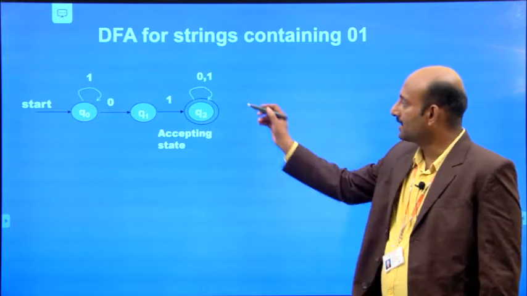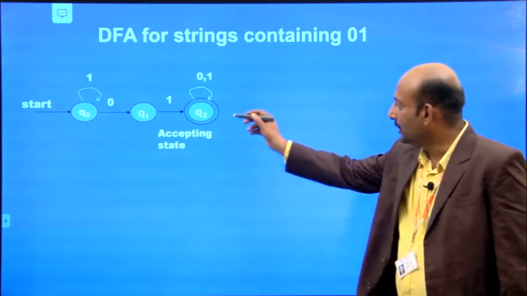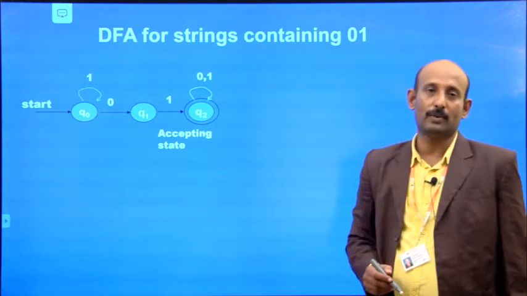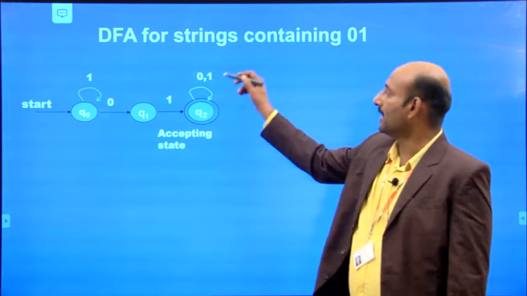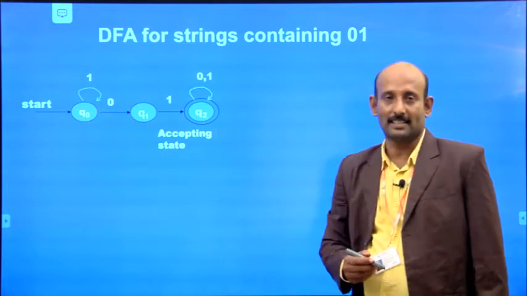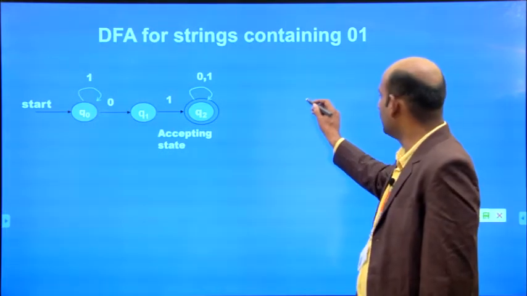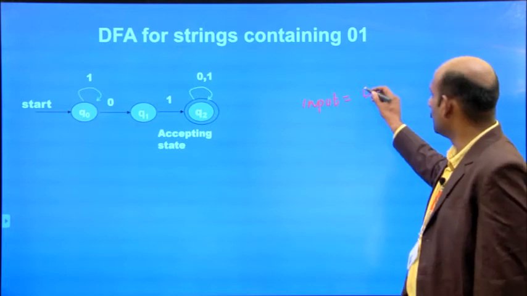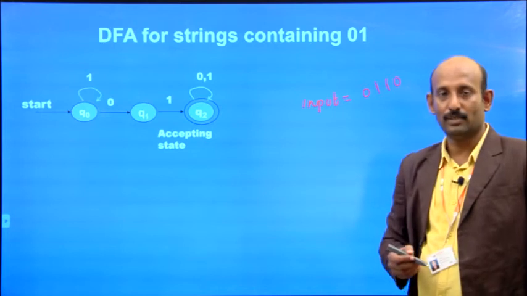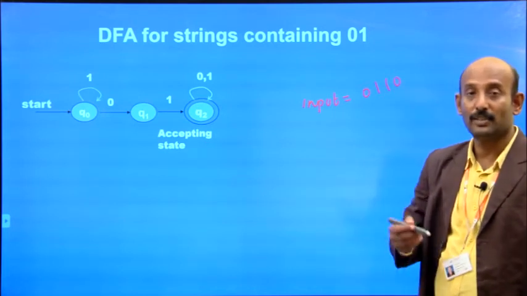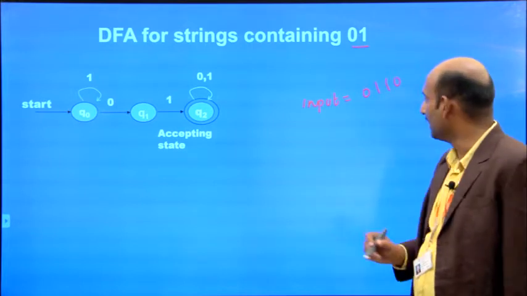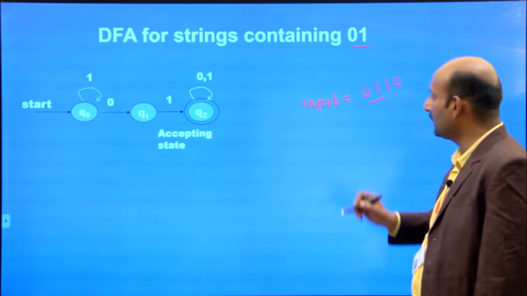Now let's see. Next I can make the transitions in this state Q2, which contains the self loop for the input 0, 1. So why did I make this transition like that? Because suppose the input equals 0, 1, 1, 0. If I give this input, the finite automata has to recognize it, because 0, 1 is a substring in this given input string.